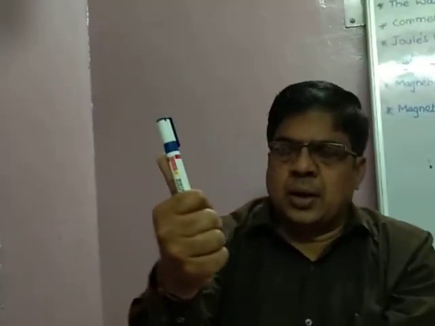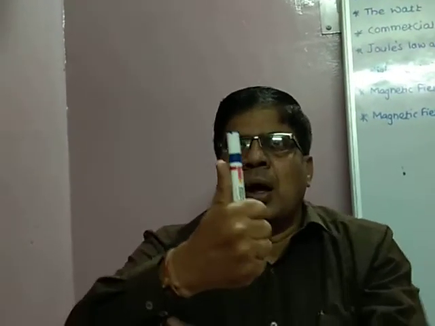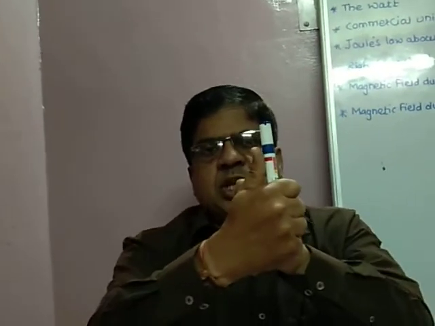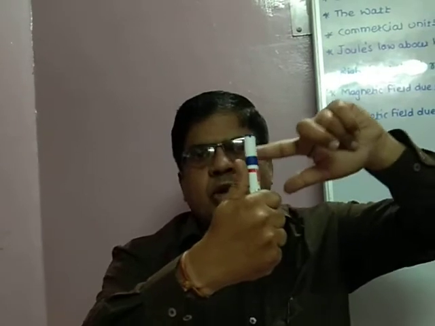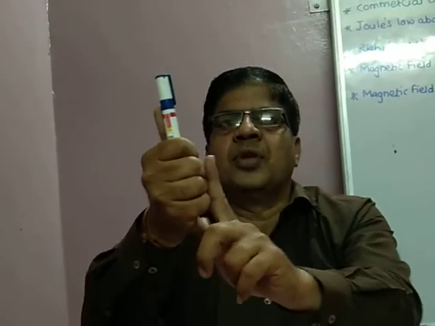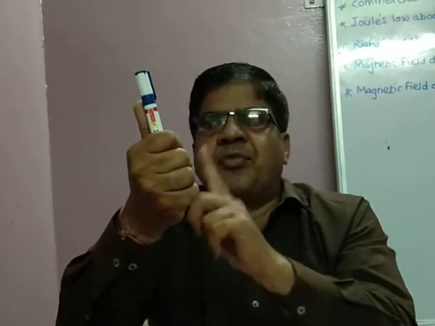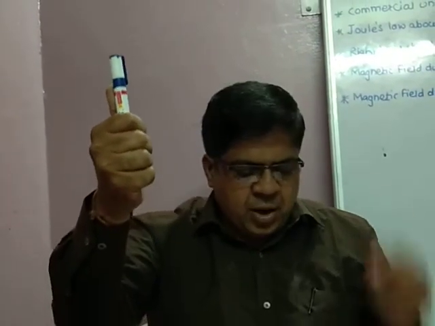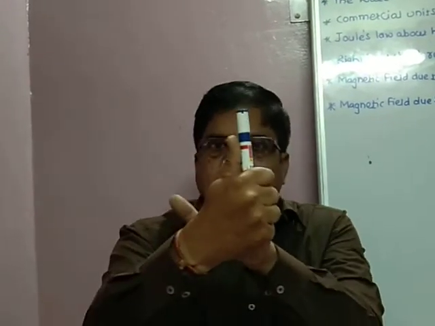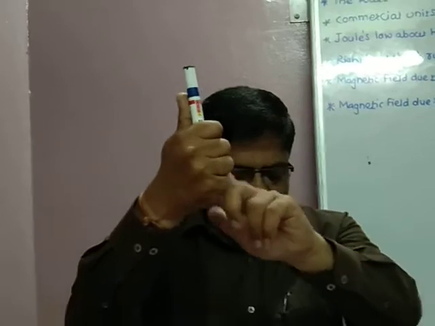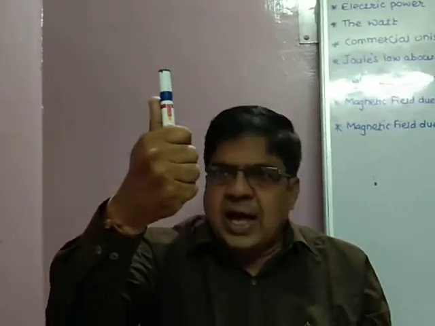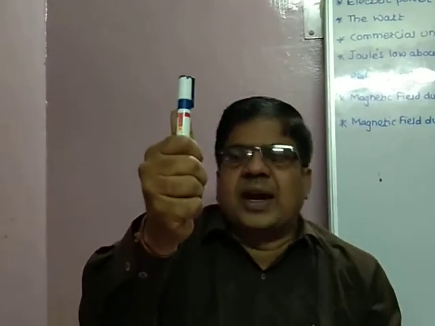Suppose you have a conductor in your right hand. The direction of the thumb is the direction of the current, and the direction of the curved fingers is the direction of the magnetic field of the current. That means hold it in the right hand such that your thumb points in the direction of the current, and turn the fingers around the conductor. The direction of the fingers is the direction of the magnetic field. This is the right hand thumb rule.